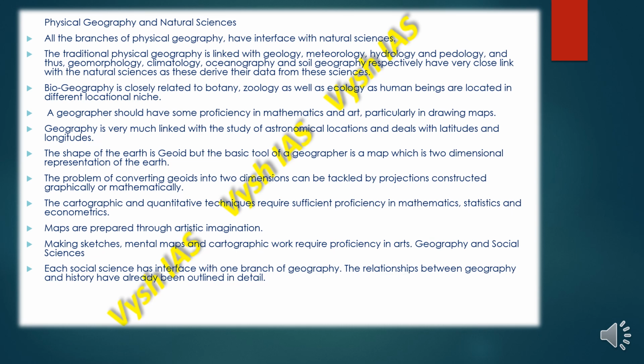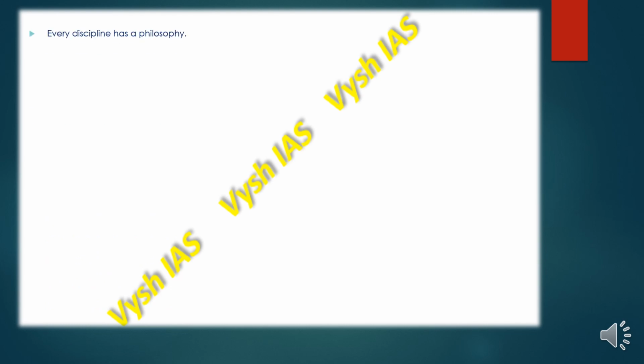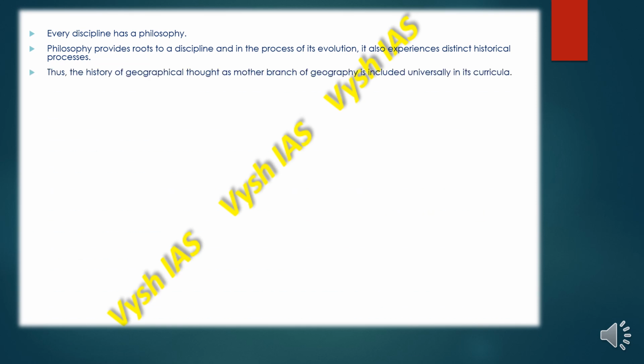Each social science has an interface with one branch of geography. The relationships between geography and history have already been outlined in detail, how they are connected. Every discipline has a philosophy. Philosophy provides roots to a discipline, and in the process of its evolution, it also experiences distinct historical processes. The history of geographical thought, as the mother branch of geography, is included universally in its curriculum.